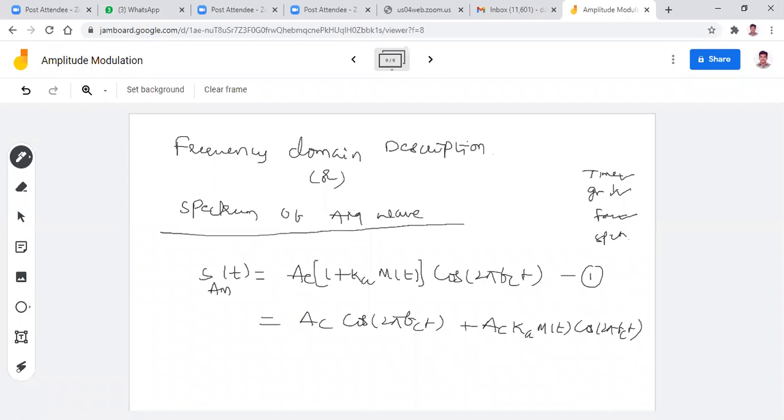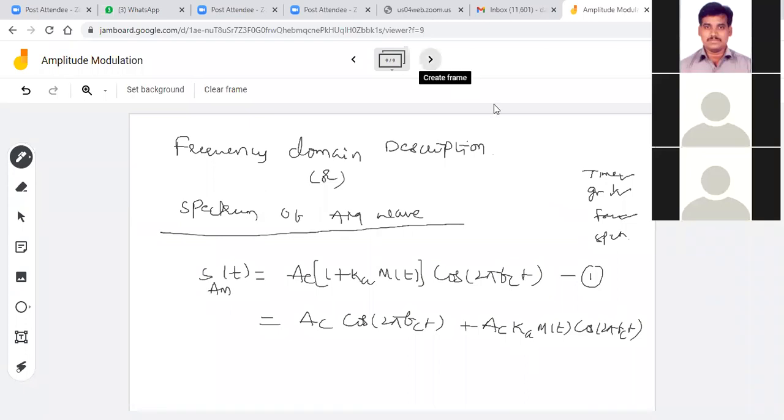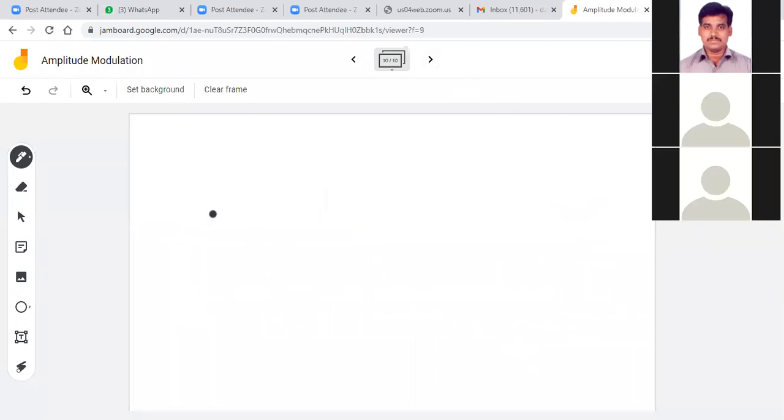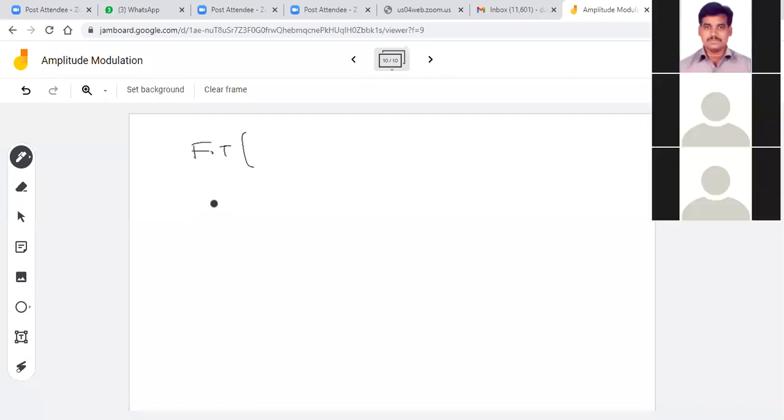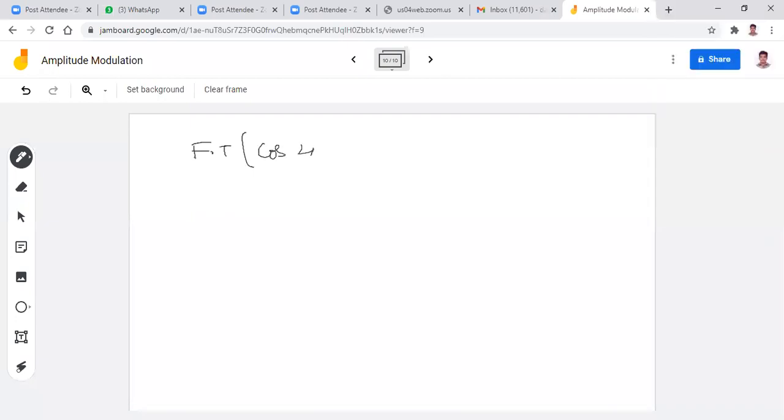Now I want to apply the Fourier transform to this equation. Do you remember the frequency translation property? Do you remember or not? Frequency translation property. Or before that property, tell me one thing: what is the Fourier transform of cos 2 pi fc t?